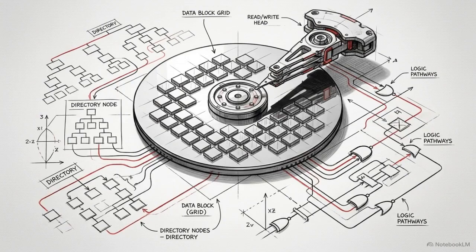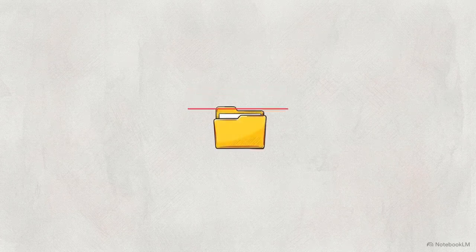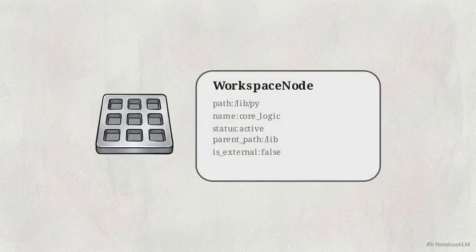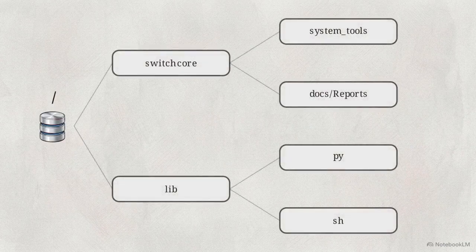The process begins by translating the raw contents of the hard drive into a structured database layer. This is the workspace node. Every file and folder in the project is mapped to this entity, which tracks its path, name, and current status. This mapping allows the system to enforce geographic boundaries. For instance, root directories are restricted to core launchers and manifests to keep the project entry point lean.